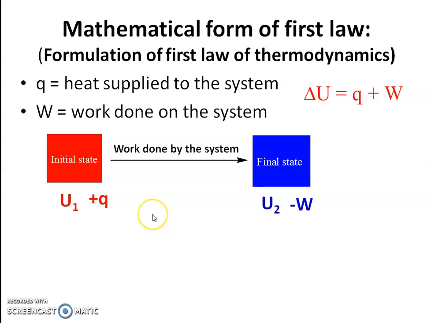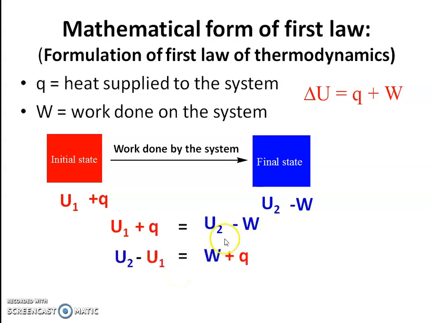The first law of thermodynamics says that energy can neither be created nor destroyed, but it can be converted from one form to another form. It means the energy of the initial state of a system must be equal to the energy of the final state, and therefore U1 plus Q must be equal to U2 minus W. This minus sign is because of work done by the system on the surroundings.